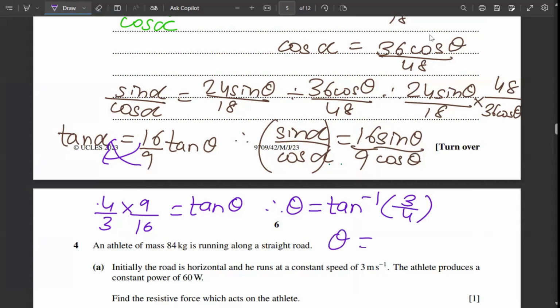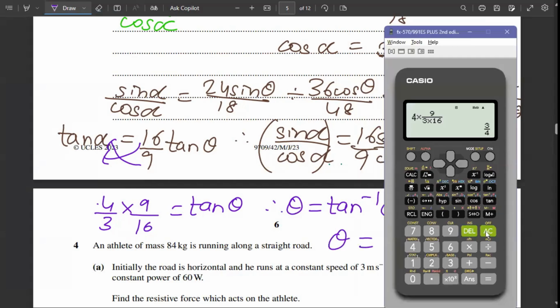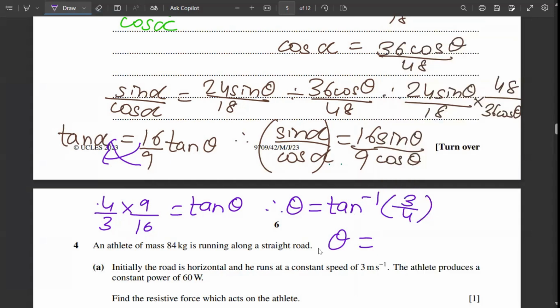So the value for theta will be tan inverse of 3/4, which is shift tan inverse of 3/4, 36.9. Actually theta was 36.86, rounding it off to 36.9 degrees. So here is our answer.